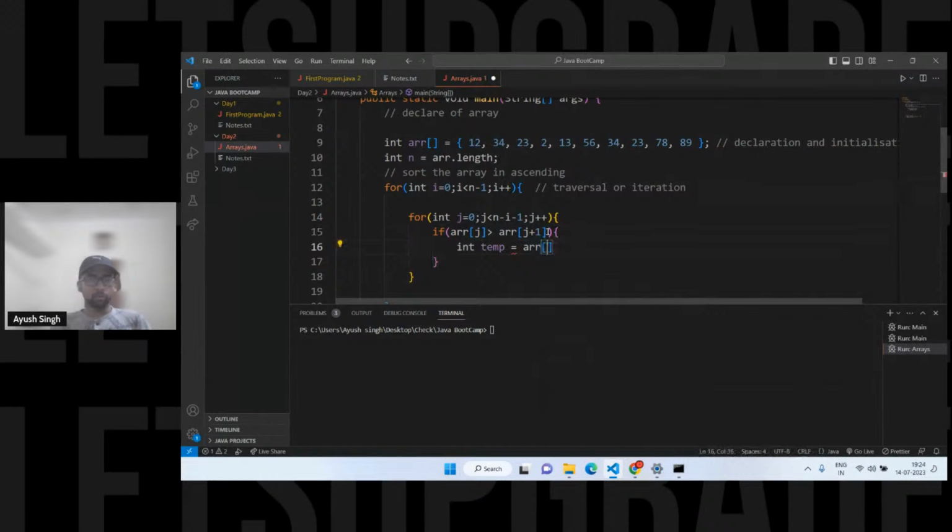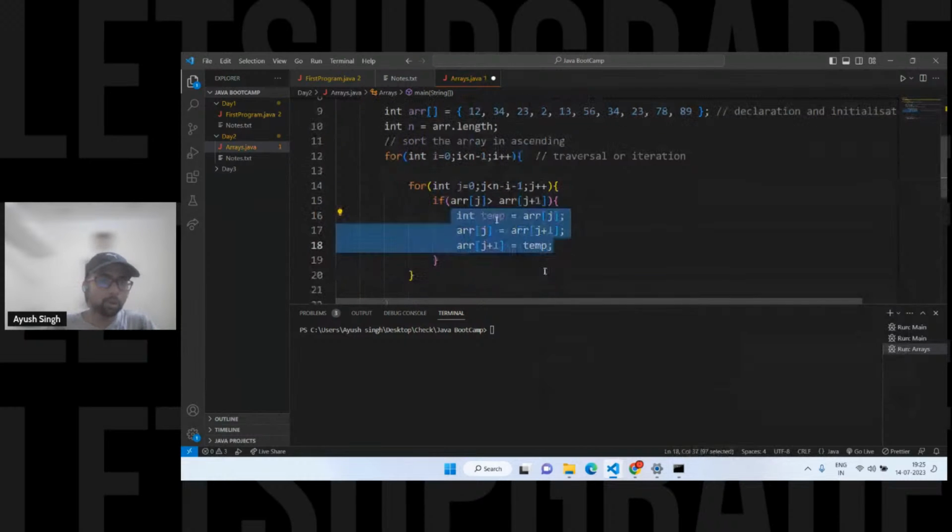So what we have to do, we first get to the array of j, and here you have to swap this array of j. This is the swapping of variables using a third variable. Meaning we have to swap two elements in the array using a third variable temp. So here you have to pass j plus 1, and for the array of j plus 1, this is quite easy. Here you have to pass temp. If you don't want to repeat this code, you can create a function also for this. We can see that afterwards.